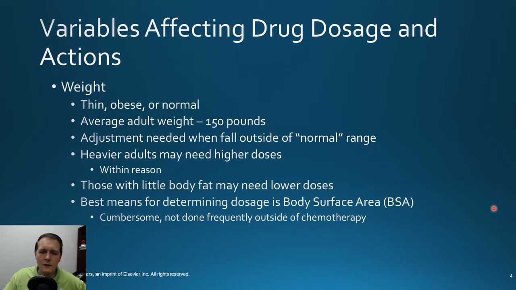One thing you can do to help try to account for the vast differences in weight is sometimes by dosing on body surface area. And so this is where you actually can dose based off the weight and the height of the patient. It's a little bit more complex in terms of how you calculate BSA. So it's pretty cumbersome, and the main place we do this most frequently is going to be with chemotherapy used for oncology purposes. So I do this all the time for pediatric patients with, say, leukemia, for instance. I will dose them based off their BSA and not just off their body weight, because again, it accounts for their height and their weight.